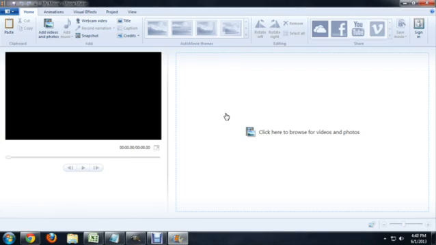I'm going to show you real quick how to use Microsoft Movie Maker. So here we are inside of Movie Maker, and it's a brand new project, so there's nothing in here yet. The first thing we want to do is add either photos or video. We can do that by clicking on the Add Photos and Video button, or we can click down here.